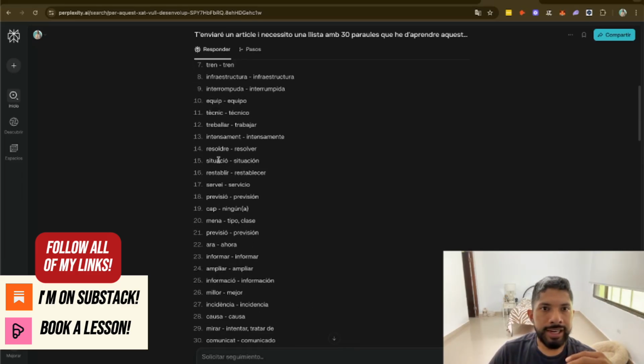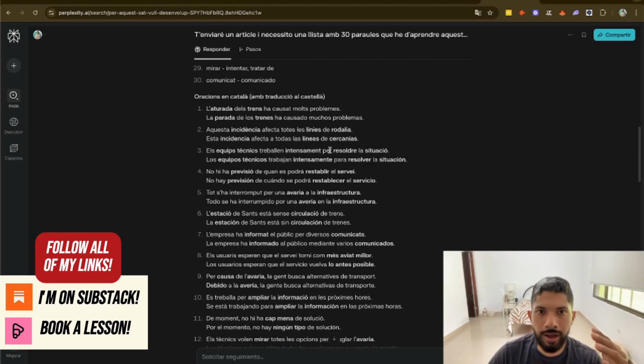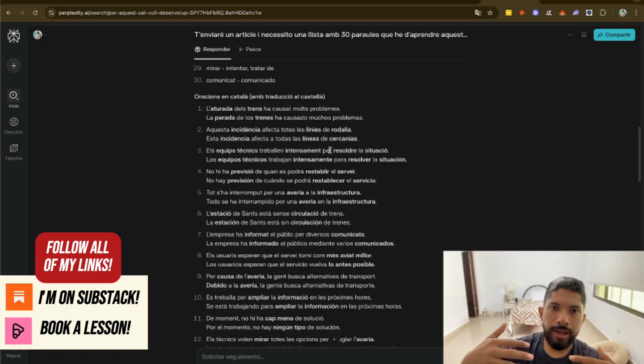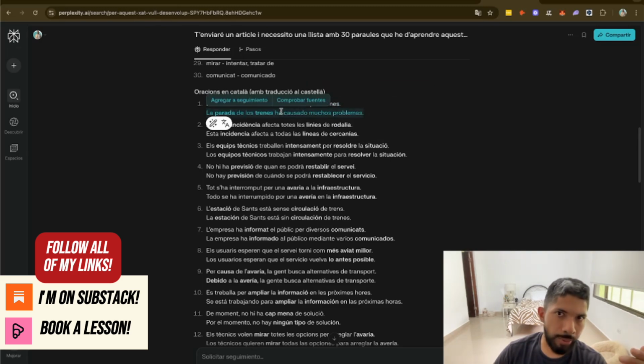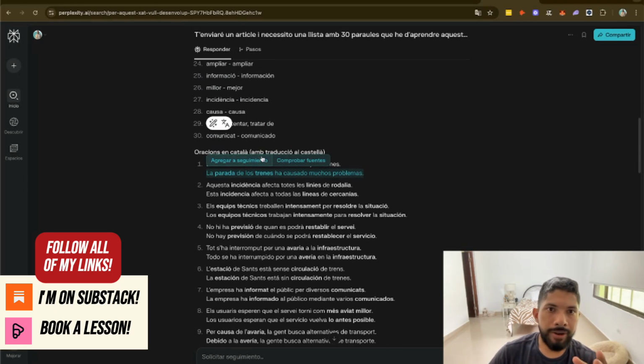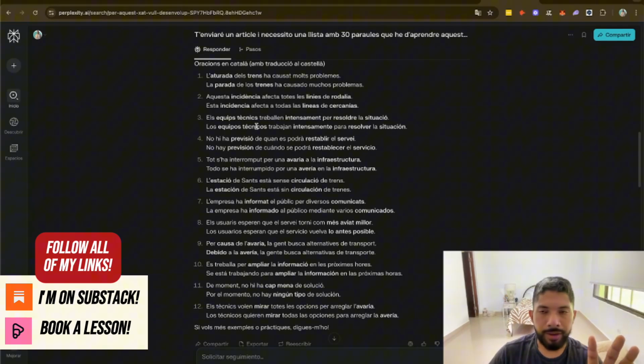So as you can see, it gave me already the set of 30 words that I should know. I get the target language version and the translation in my native language, which is Spanish. Then if we go back a little bit more, you'll notice that it already gave me the list of the phrases. I asked it to give me the Spanish and Catalan version. So in this case, you can see that the Catalan version is above and the Spanish version is right below it. This is what we're looking for, and I'll be copying not only this but also this. But let's focus first on what's happening on the bottom.